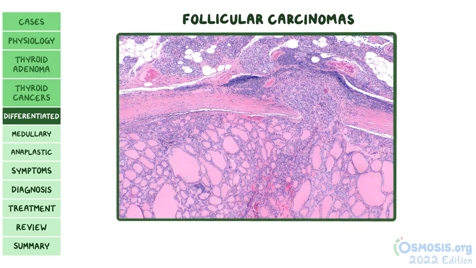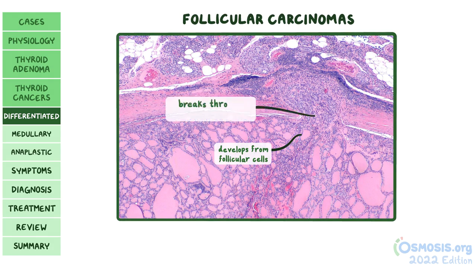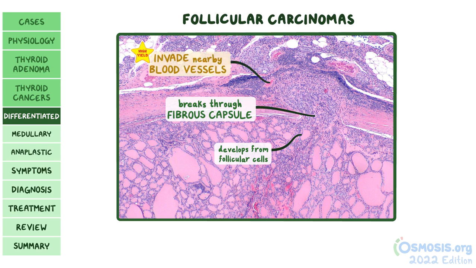In follicular carcinomas, the tumor develops from the follicular cells and grows until it breaks through the fibrous capsule. Unlike papillary thyroid carcinomas, from there, follicular carcinomas can invade into nearby blood vessels and spread to other parts of the body.